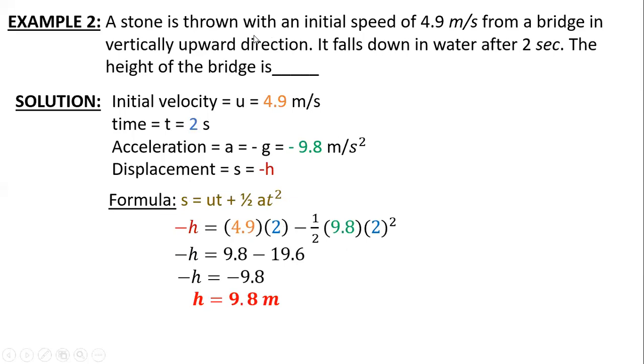Since it is an upward motion, your acceleration will be negative. If you don't assume the direction of h, that would be fine because the final answer will be negative, which will indicate that the displacement is opposite to the initial direction. So even if you don't take h as negative, it's fine, but acceleration has to be negative because it is thrown upwards. Because of that, it was just added and you got the answer as 29. Just encircle that thing so that you will remember it in future questions. Okay, thank you.